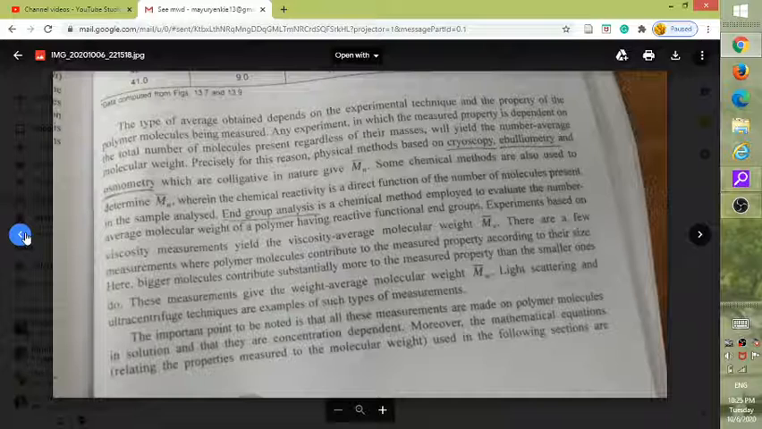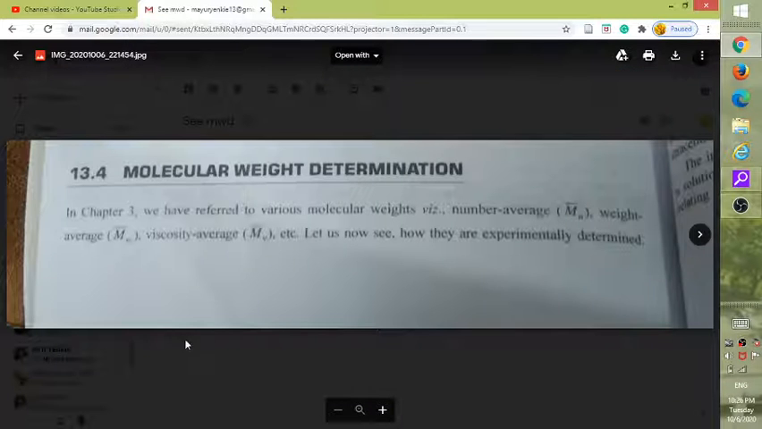I will give you a link of a video that will make clear what exactly number average molecular weight is and what weight average molecular weight is. You see that degree of polymerization, the number of repeating units in a polymer chain, is its degree of polymerization. Suppose there is a polymer made up of 100 repeating monomers, then its degree of polymerization will be 100. Okay, so we have already seen the molecular weight distribution curve. This is the molecular weight determination.